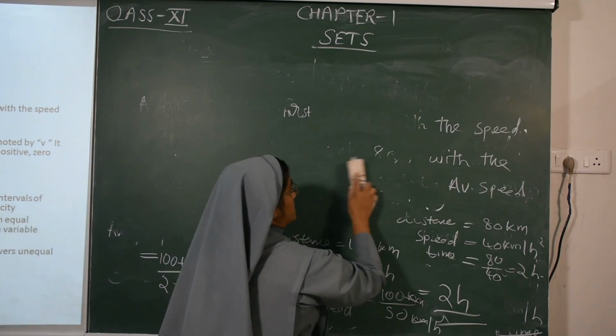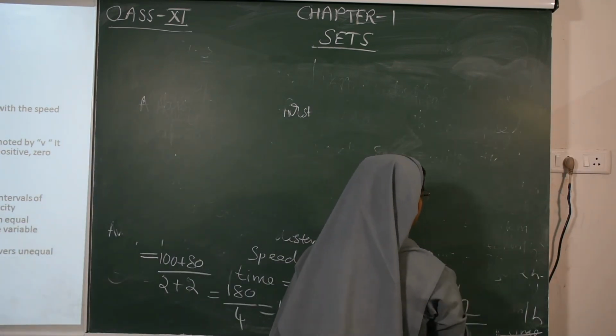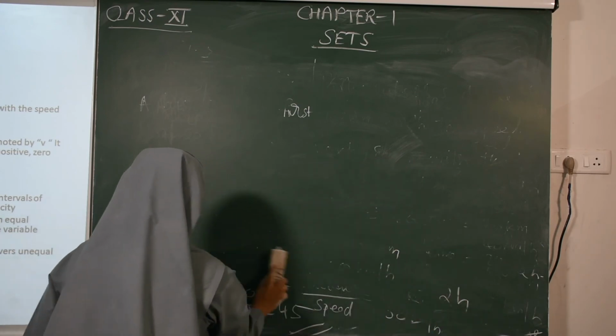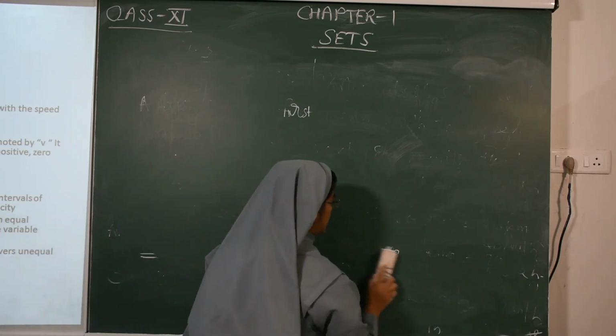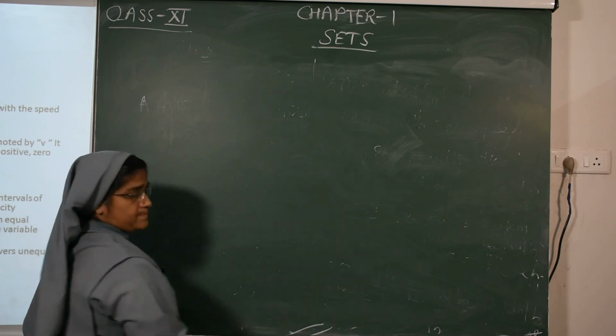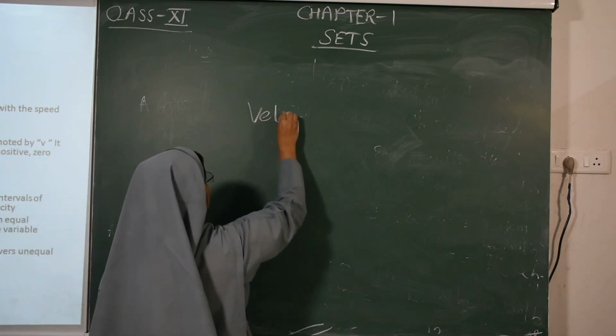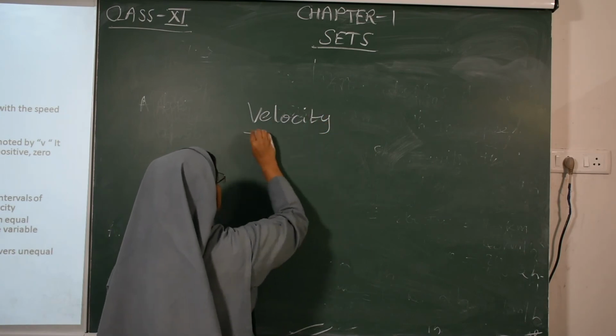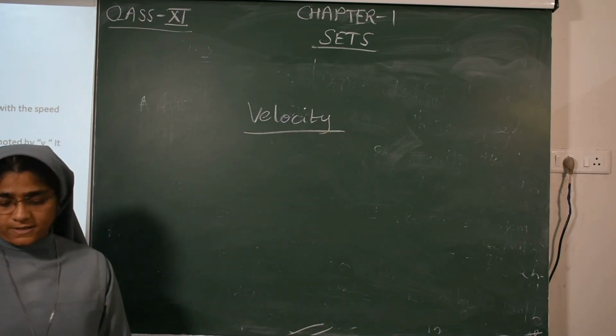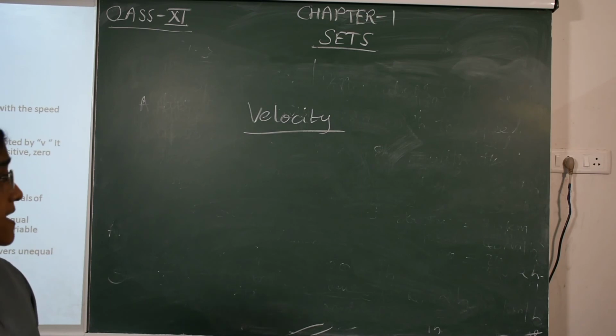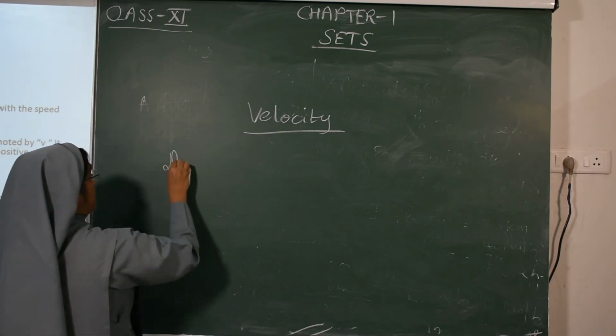Next, we will study velocity. Velocity means displacement of the body per unit time.